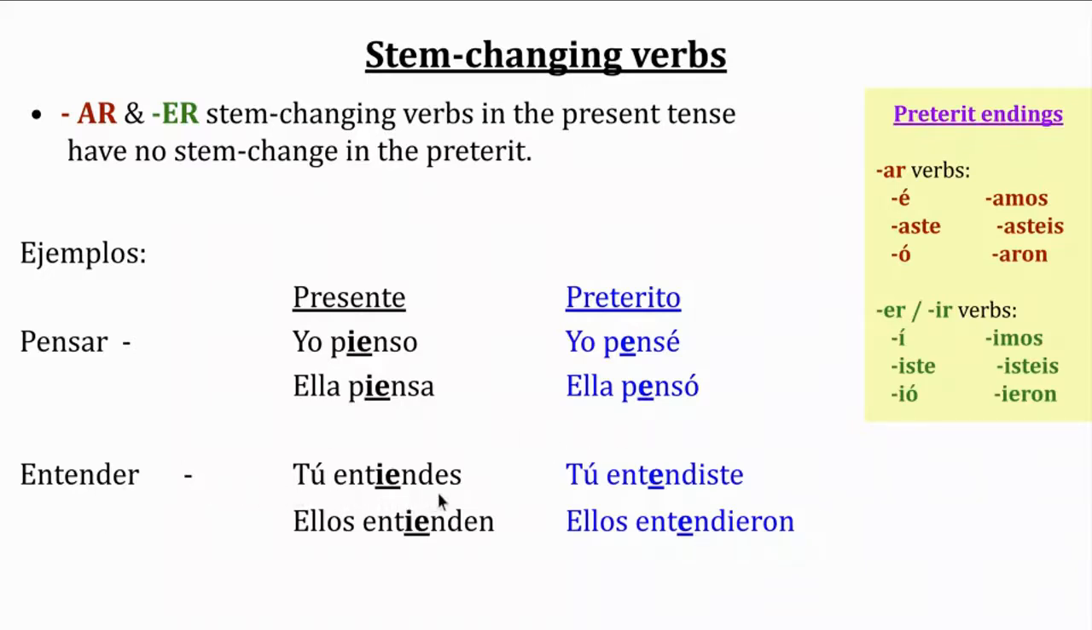Tú entiendes. The stem changes. The E is changing into IE. However, en el pretérito, it does not change. Tú entendiste. Ellos entienden. Stem change right here. Ellos entendieron. I do not change the stem since this is an ER verb.